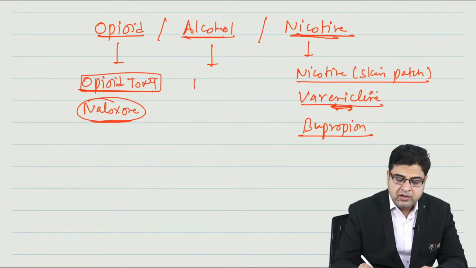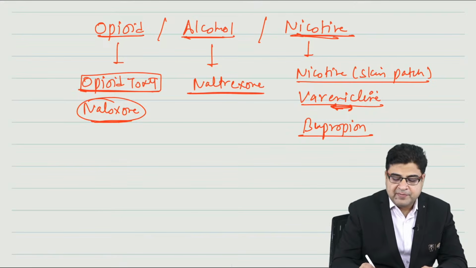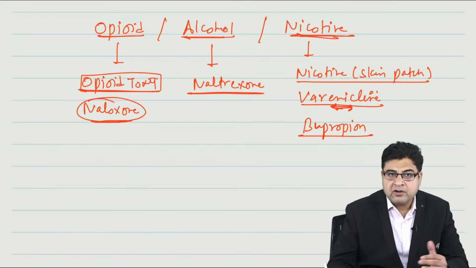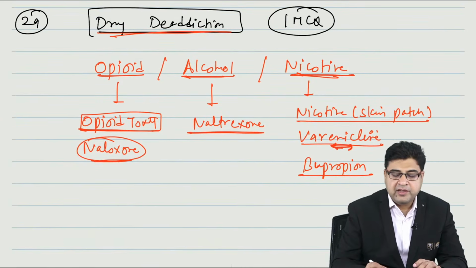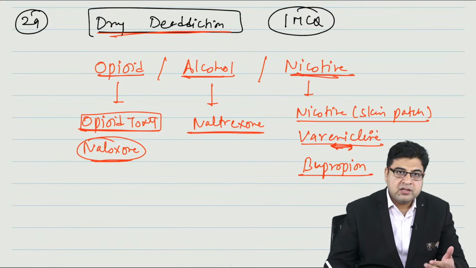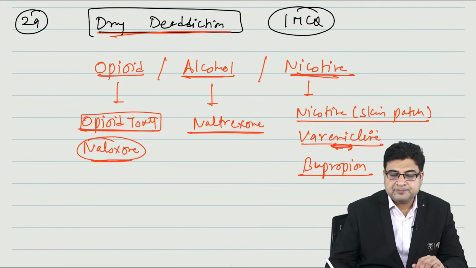Similarly, for alcohol, the medicine name is naltrexone. Naltrexone is a medicine which is given for alcohol de-addiction. It is the best medicine for alcohol de-addiction. I will share a table with you where I will give you these de-addiction drugs.